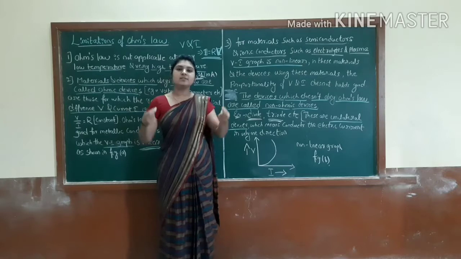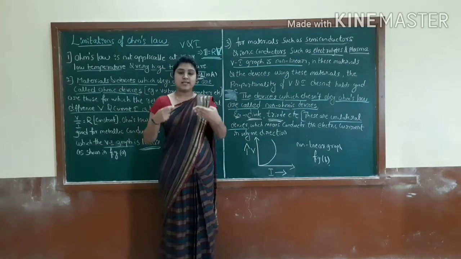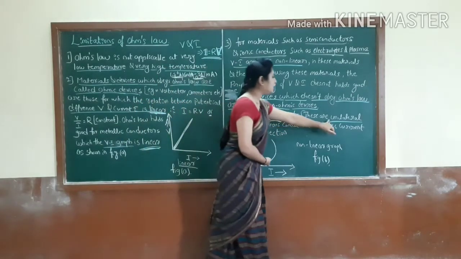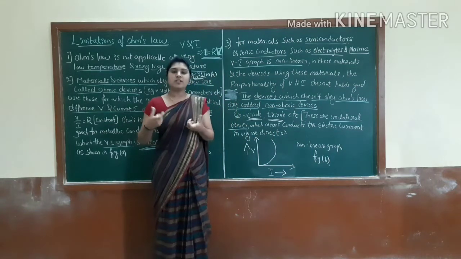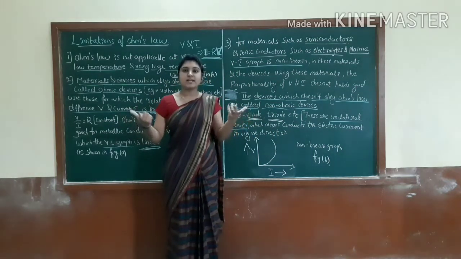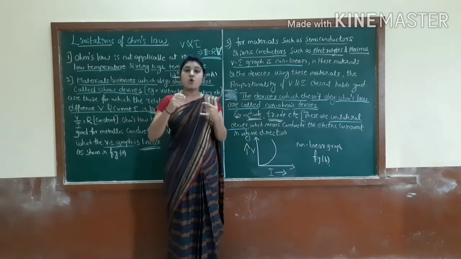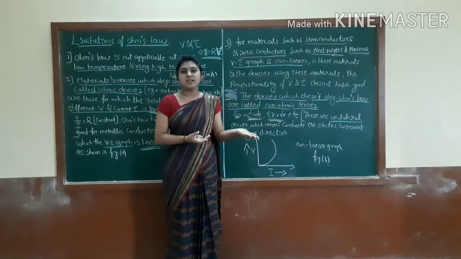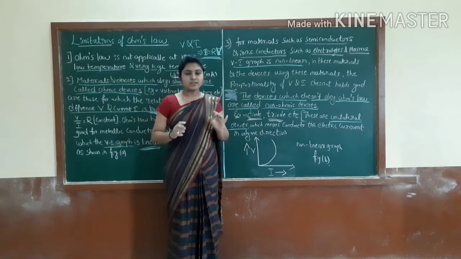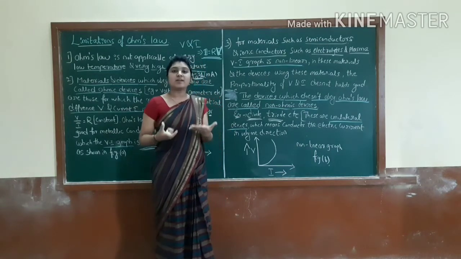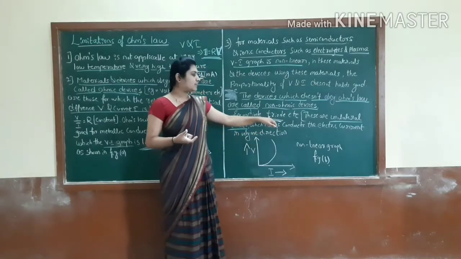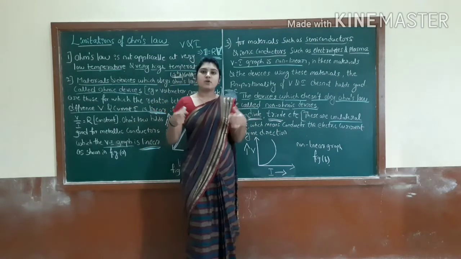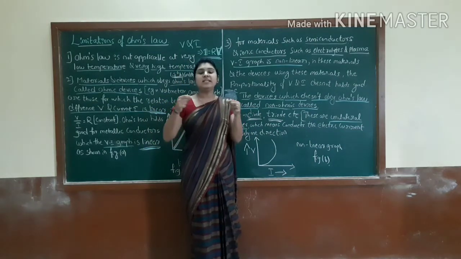See, what will they do then? They will conduct current only in one direction. That's why they are called unilateral devices. That means they conduct the current only in one direction, either forward or backward, right? So they are called unilateral devices, like a diode or a triode. So these are the non-ohmic devices. From this we are not getting the linear curve.